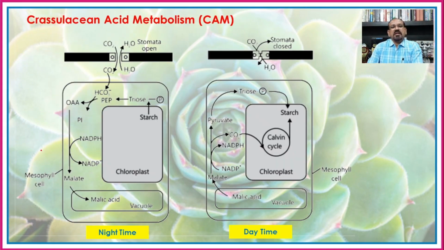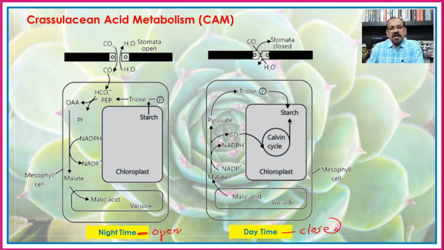Now if you see this CAM pathway, or the Crassulacean acid metabolism, then here there are the diurnal changes in the stomata, as we have seen earlier, that during the night time the stomata are open and during the daytime the stomata are closed.